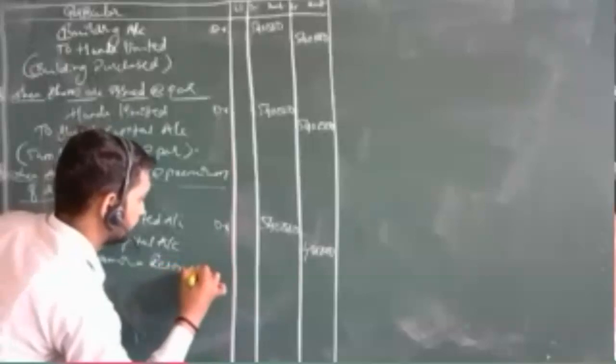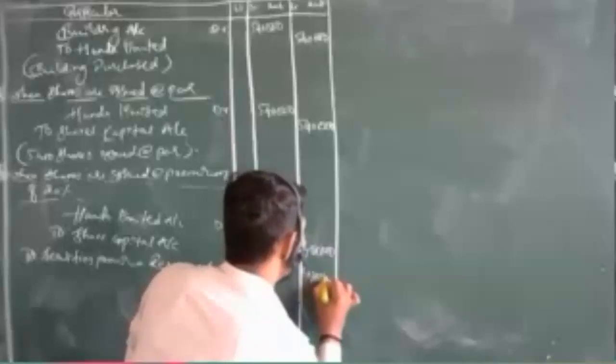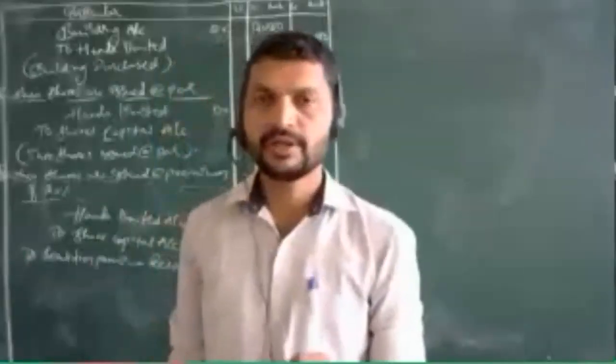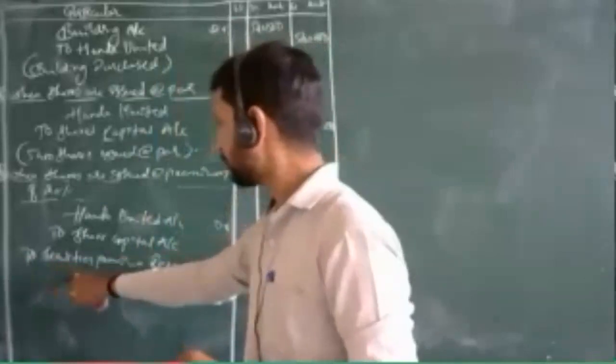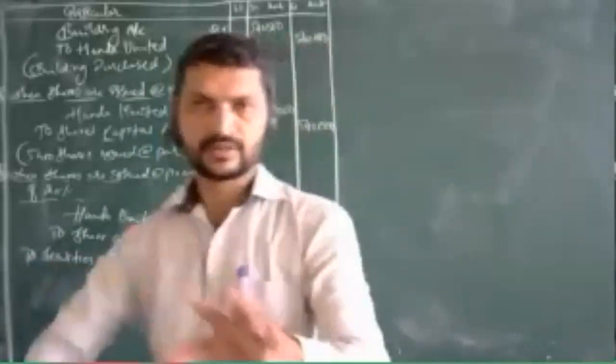The next one will be to securities premium reserve account. Now what is the remaining part? 20 into 4,500, if you make it, you will have 90,000 rupees. Yes, 90,000 amount is transferred to where? To securities premium account. We call it the securities premium account under the head of reserves, or even here I have mentioned to securities premium reserve account. It depends how you are maintaining.